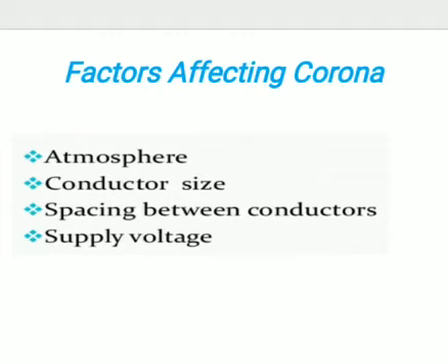How does the conductor size affect corona? A conductor with a rough, irregular surface will give rise to more corona, because unevenness of the surface decreases the value of the breakdown voltage. This will raise the corona. Thus, a stranded conductor has an irregular surface and hence gives rise to more corona. That's why we need to take a solid conductor. Next is spacing between conductors.